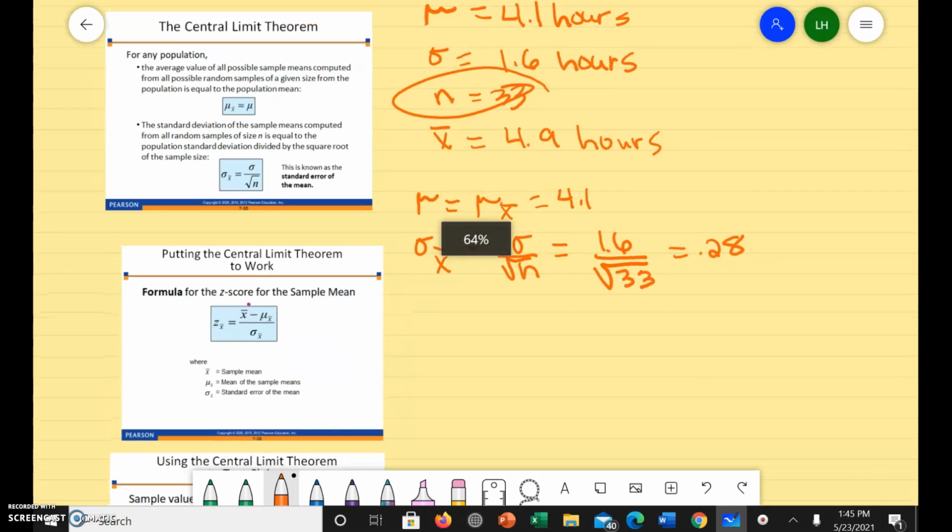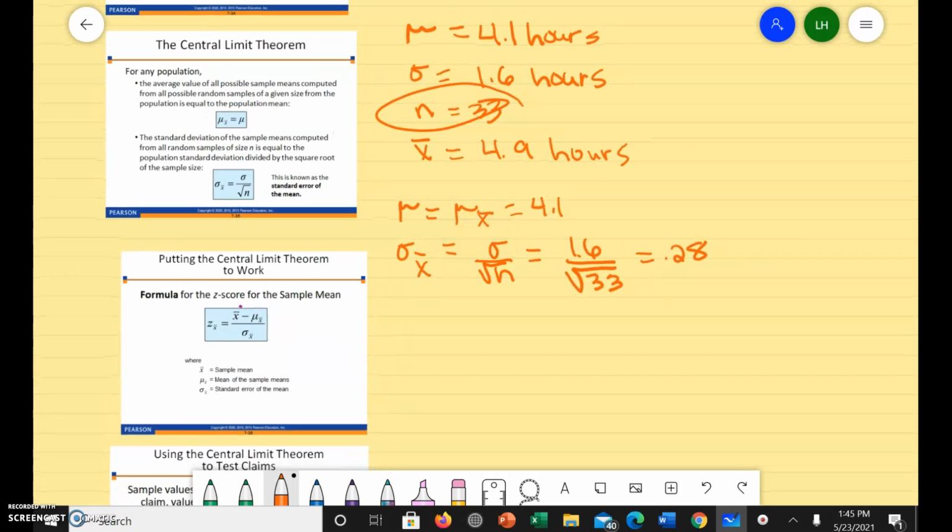And now we're going to calculate our z value for our sample mean, which is going to be our sample mean of 4.9 minus 4.1 divided by 0.28, and let's see what our z value is. We get 2.86.